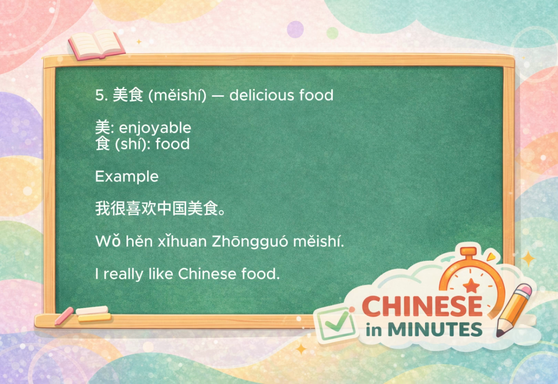Next is 美食. 食 means food, so this is literally good or beautiful food. But in real life, it means delicious food, or even famous local dishes. 我很喜欢中国美食. I really like Chinese food.